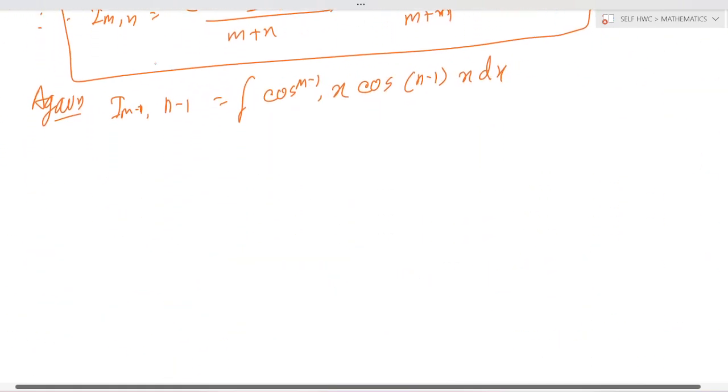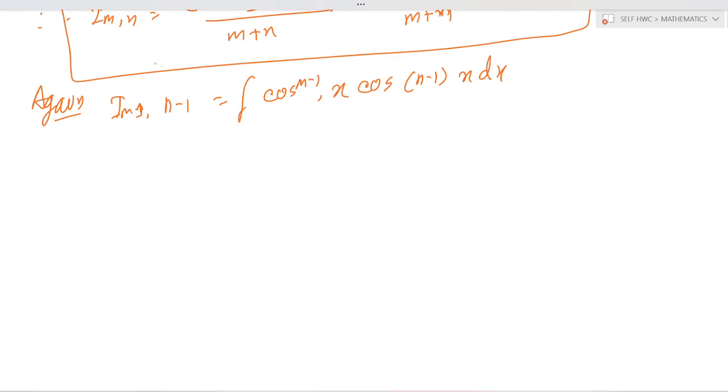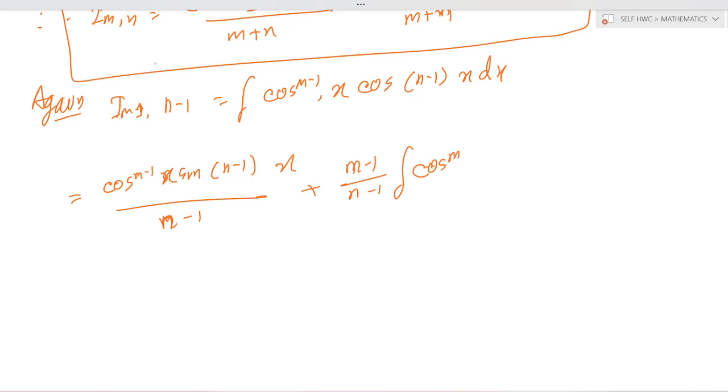Okay, so next again, I(m minus 1, n minus 1) is equal to the integration of cos^(m minus 1) x cos (n minus 1) x dx, is equal to cos^(m minus 1) x sin (n minus 1) x by (n minus 1), plus (m minus 1) by (n minus 1) integration of cos^(m minus 2) x sin (n minus 1) x dx. Okay, this is the formula.